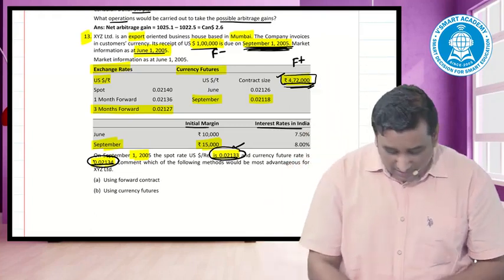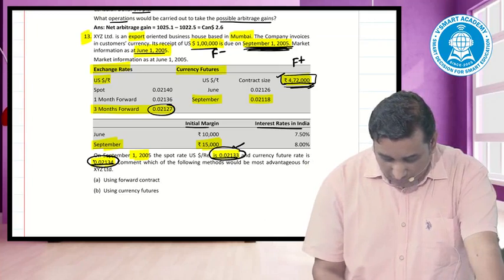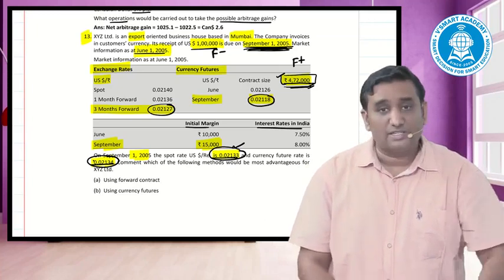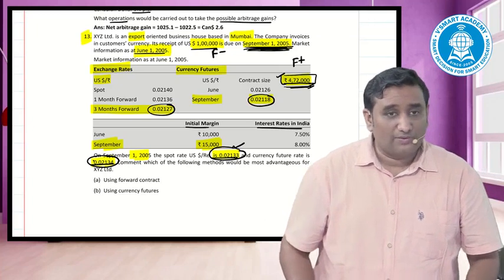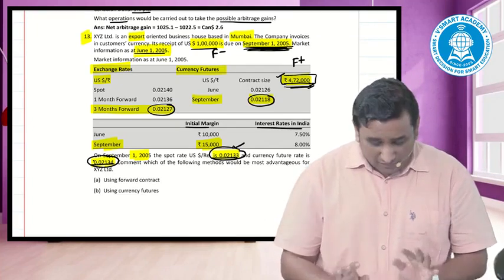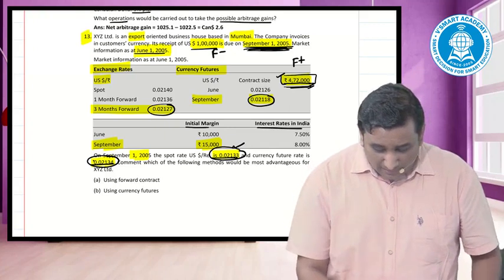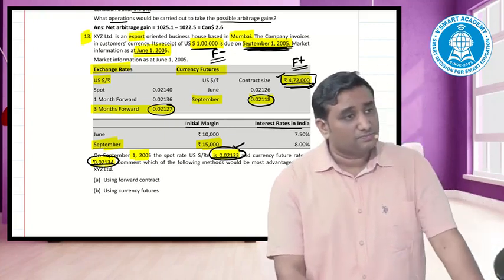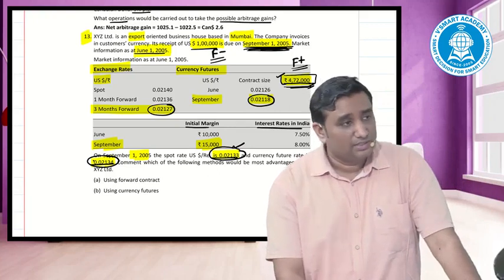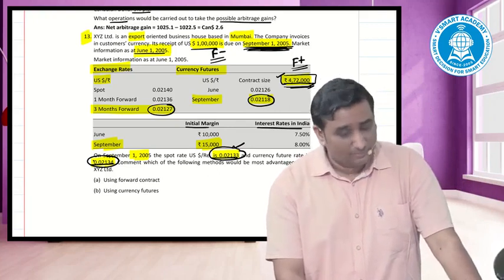But since the rates are given in rupee-dollar form, I have a habit of converting while solving, so I would be able to read out all the numbers. The first thing which was important was I required F minus, but because the contracts are available on what? Rupees, I'll go for F plus on the rupee.